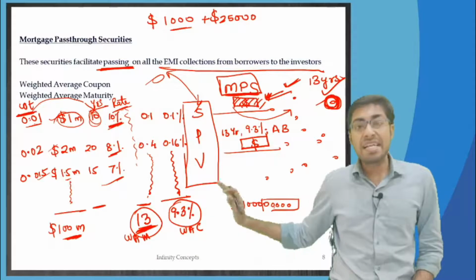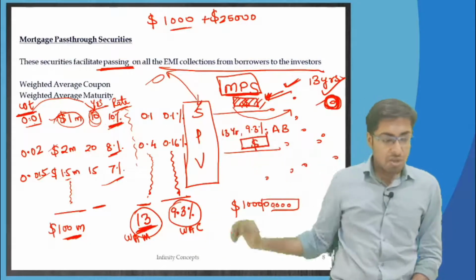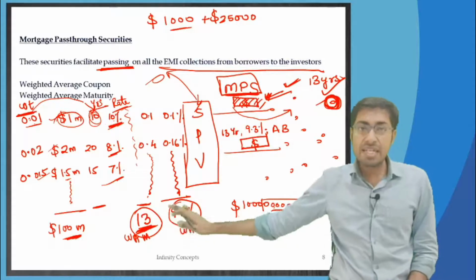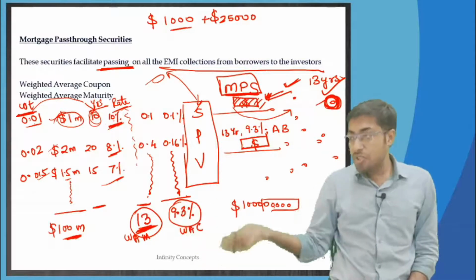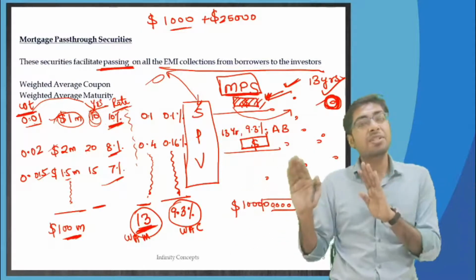Even though on a weighted average basis 13 years is coming out, people are going to prepay to me and complete the loan in 10 years only.